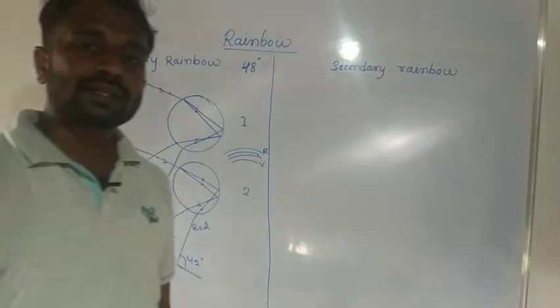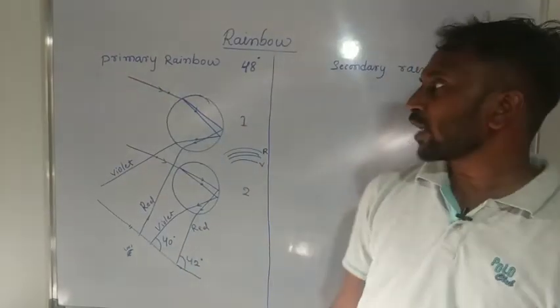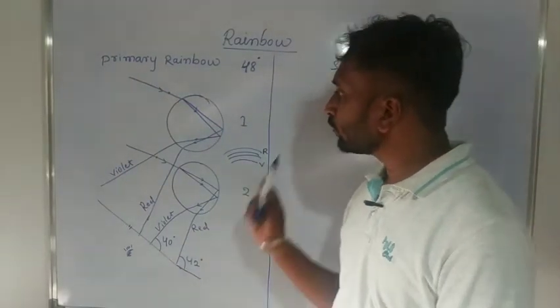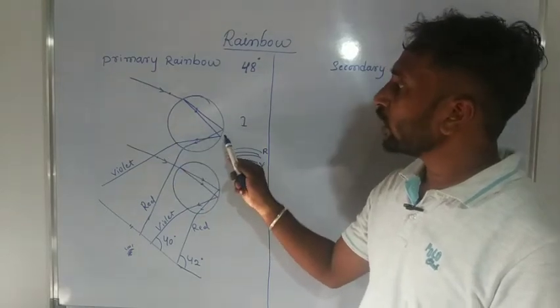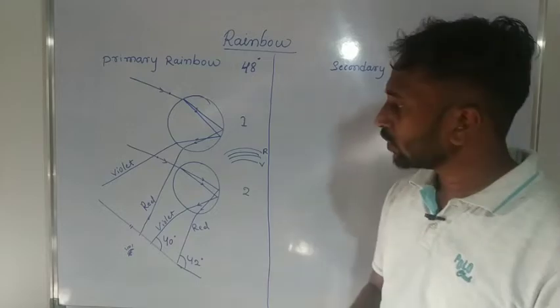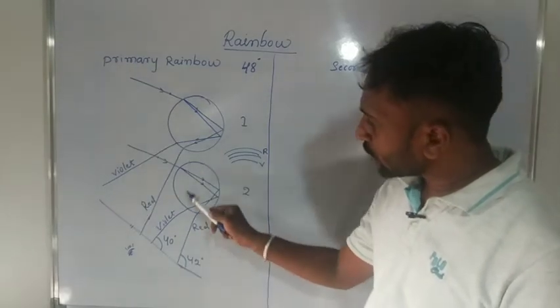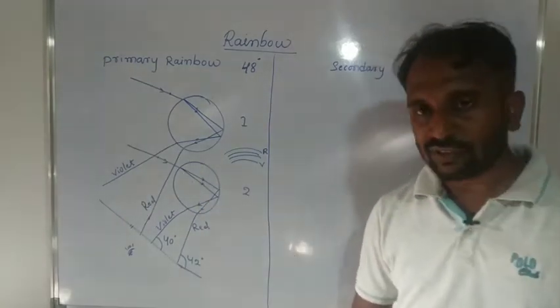This one we consider a primary rainbow. In a primary rainbow, we get two refractions and one total internal reflection.